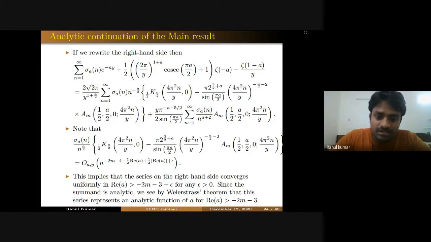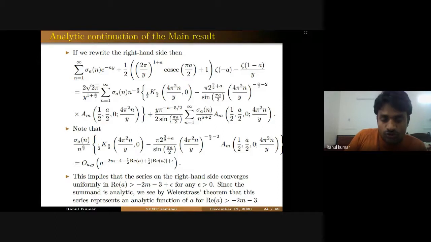And again, you can see that this summand is an analytic function of a. Then by the Weierstrass theorem for analytic functions, we can say that this right hand side is an analytic function for real part of a greater than -3. So this left hand side is analytic for real part of a greater than -2 and -3.